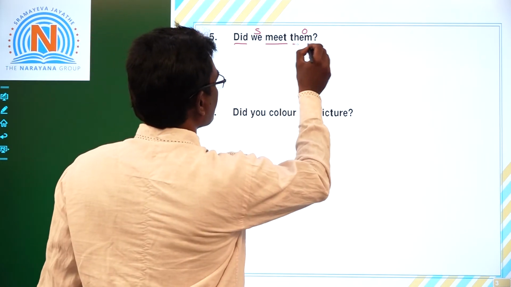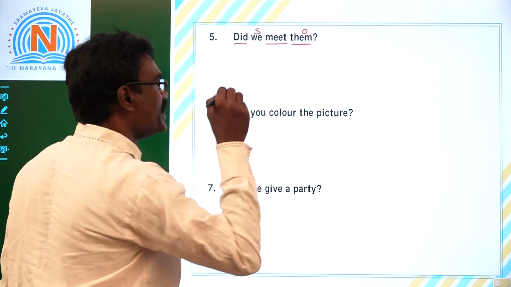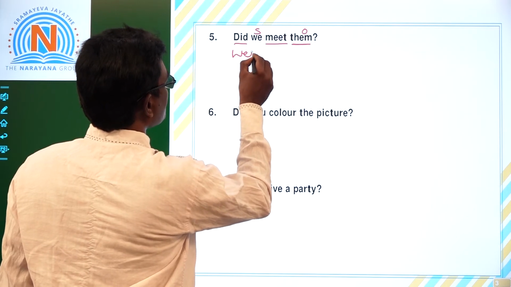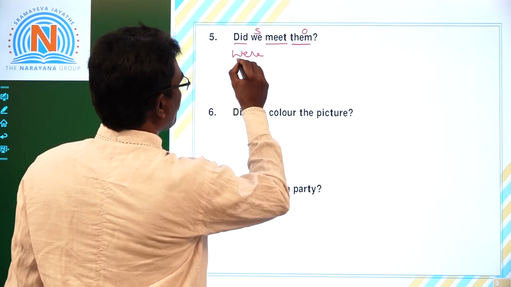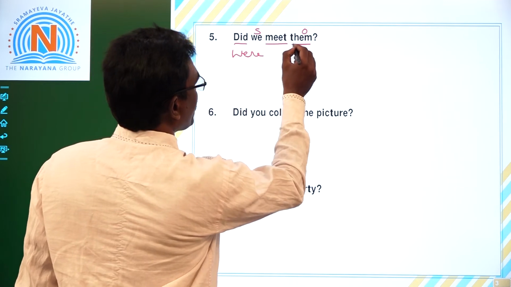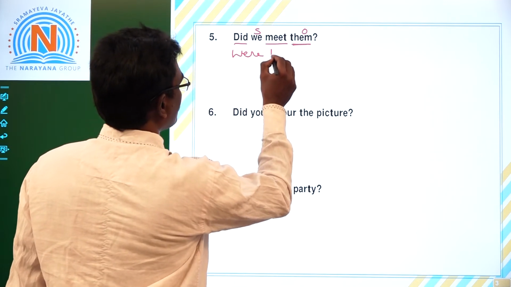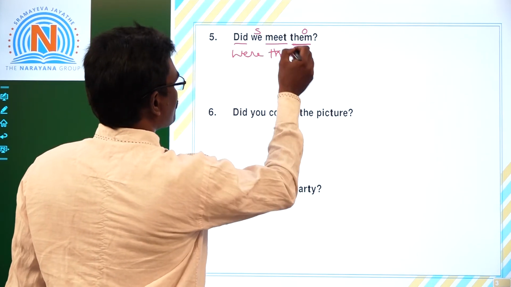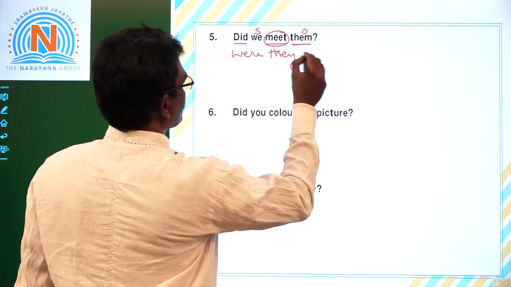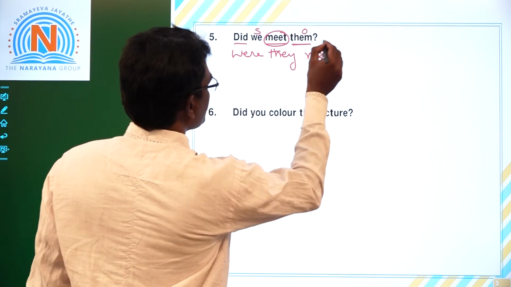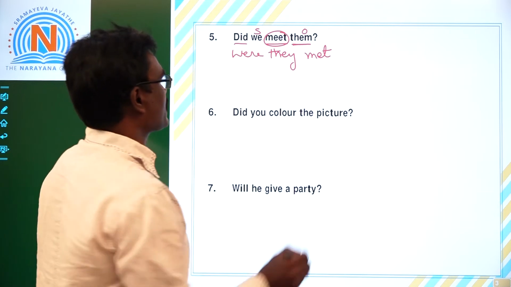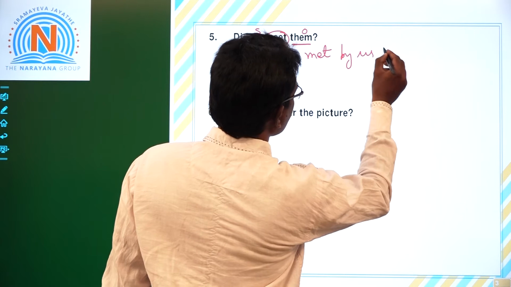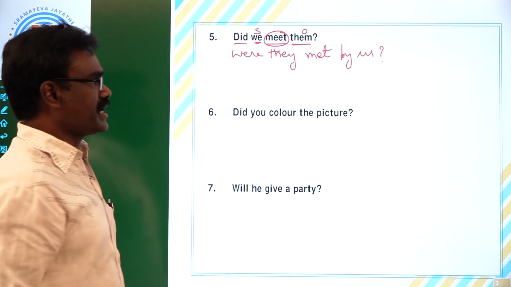Okay, them, object. So them becomes they. Then plural form, we should begin our answer with were. Were. After this be form, we should make this object as subject. Them becomes they. Were they, and after this one, V3 of this main verb. Met, meet, met. Were they met by? We becomes us, question mark. Were they met by us?